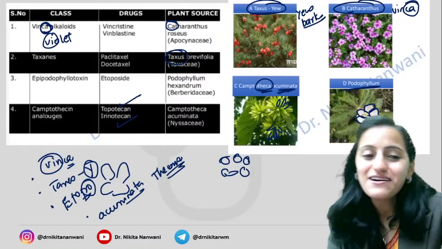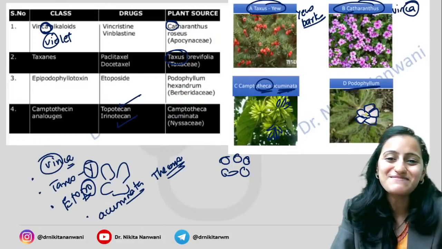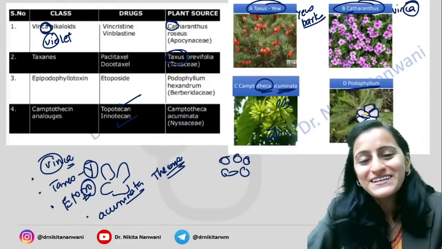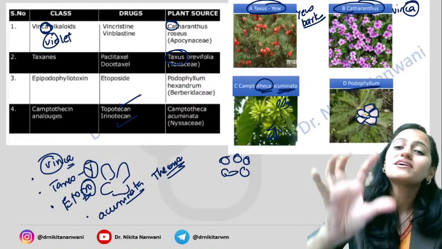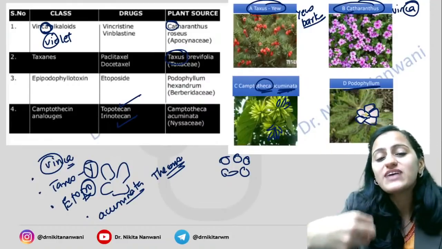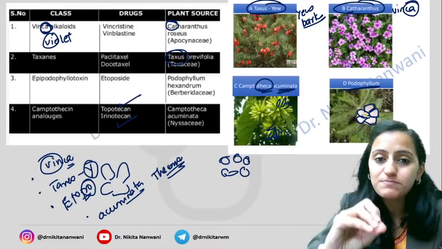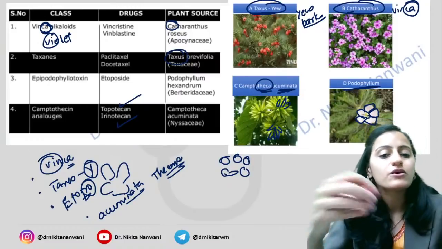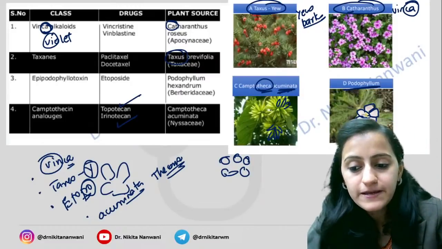Plant name diya hoga, of course diya hoga. It's not your subjective paper, it's your MCQ paper. You just need to identify, if at all you're given that plant ka image, which anti-cancer drug is derived from this plant. Either it would be the name given or it would be the image given. Okay, all right.